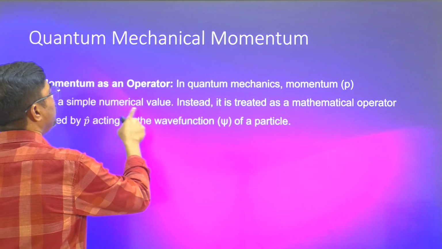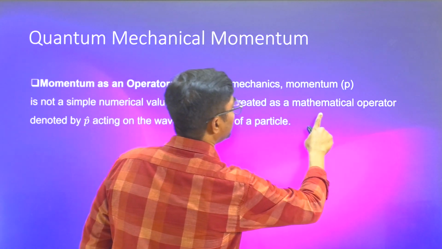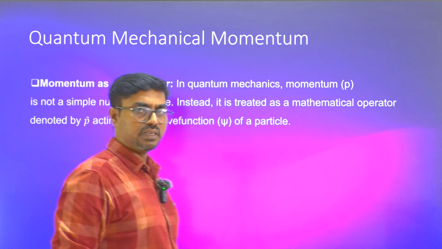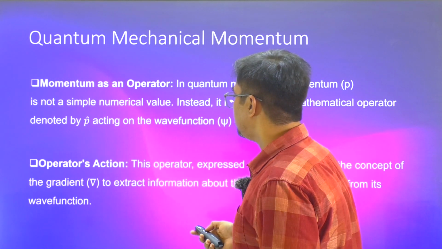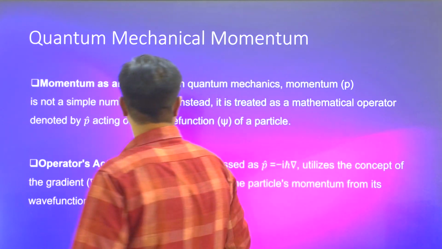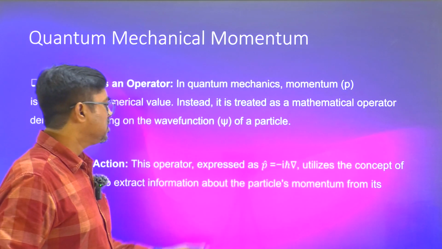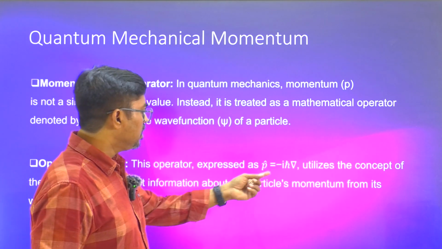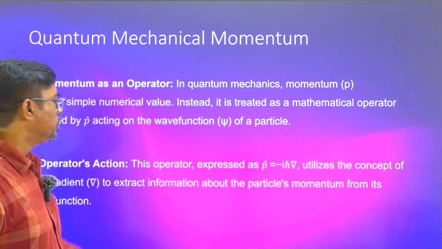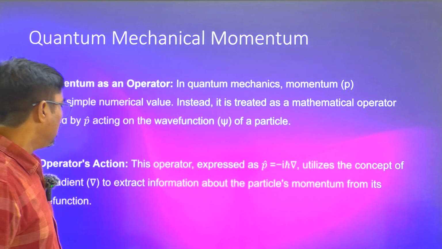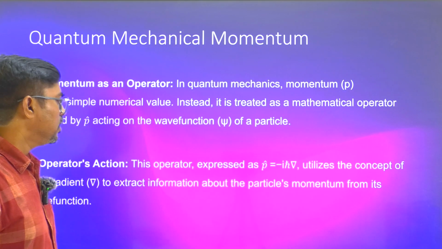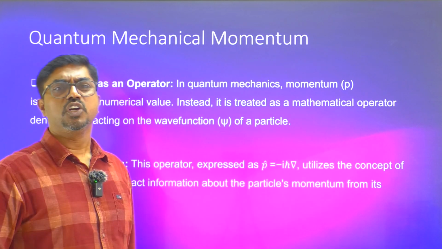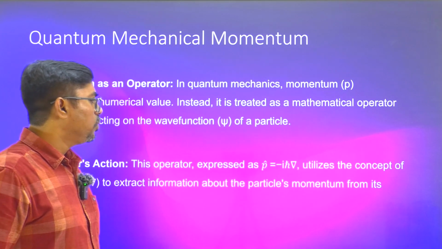Momentum is not a simple numerical value. Instead, it is treated as a mathematical operator denoted by p cap acting on the wave function of a particle. How is this defined? The operator is defined as p cap equal to minus i, that imaginary number, h cross, which is Planck's constant adjusted, times del. Del is dou by dou x; we call it the gradient operator. This is how we define it. When you apply it on the wave function, dimensionally it is going to be momentum. It will be proportional to h by lambda.